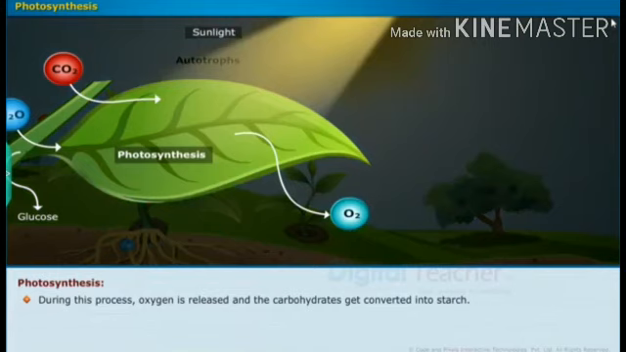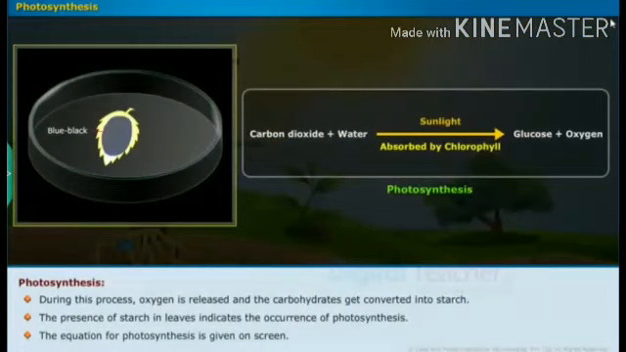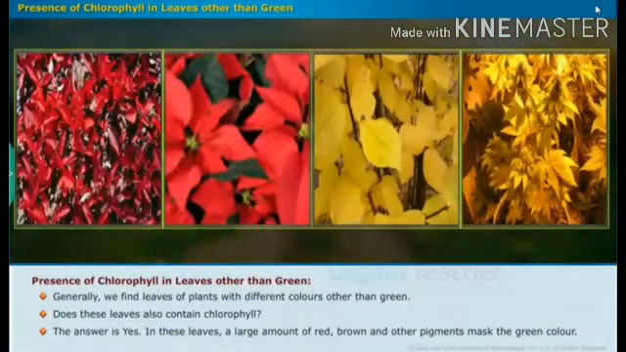starch. Okay. So what is carbon dioxide? Carbon dioxide is a nutrient present in the plant, produced by the plant. During this process the presence of starch in leaves indicates the occurrence of photosynthesis. And the equation for photosynthesis is that carbon dioxide and water combine together and form glucose in the presence of sunlight and chlorophyll.